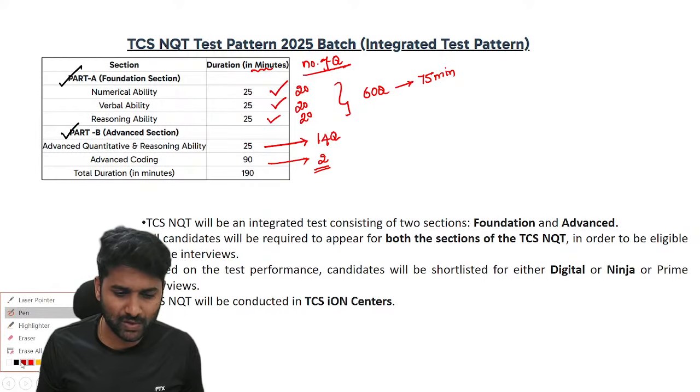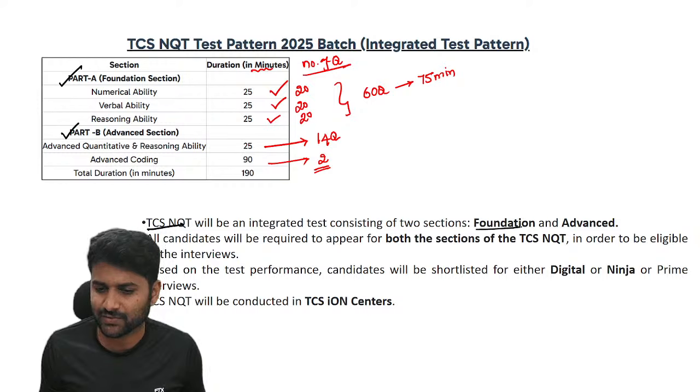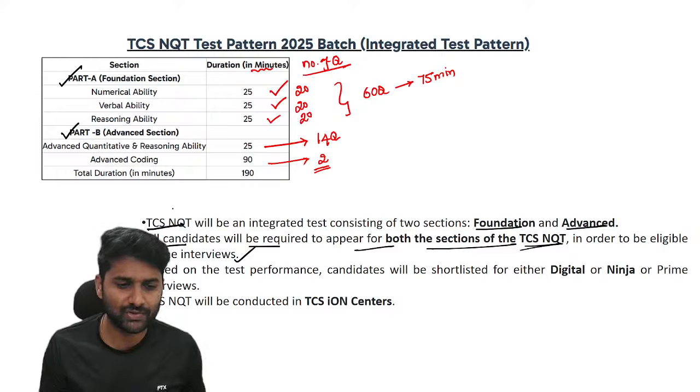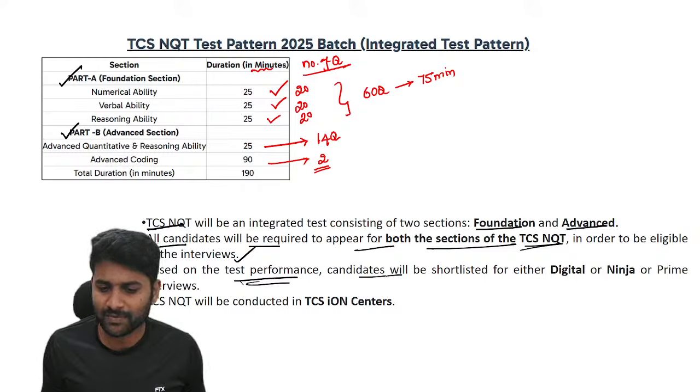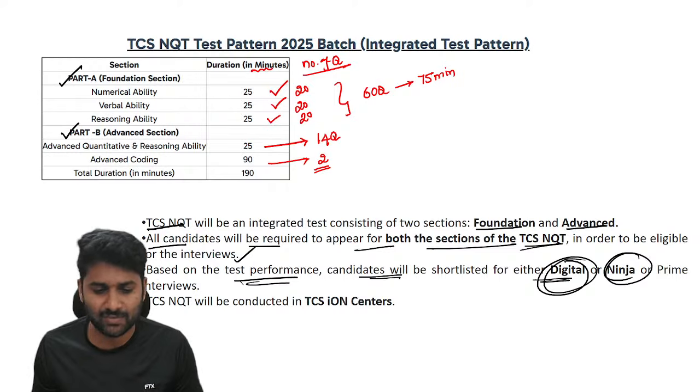Now, you may have a few doubts regarding the packages also, so let me discuss. TCS NQT is an integrated test consisting of two sections, as I told you, foundation and advanced, and the total test duration is 190 minutes. All candidates are required to appear for both sections of TCS NQT. To be eligible for the interview, you have to attempt both Part A and Part B. Based on the test performance only, candidates will be shortlisted for Digital, Ninja, and Prime interviews. So based on the test score only, you will get eligibility for the interview.